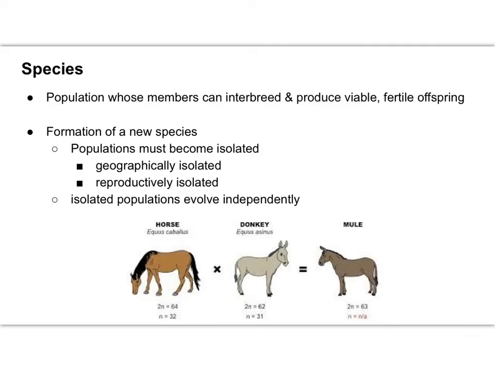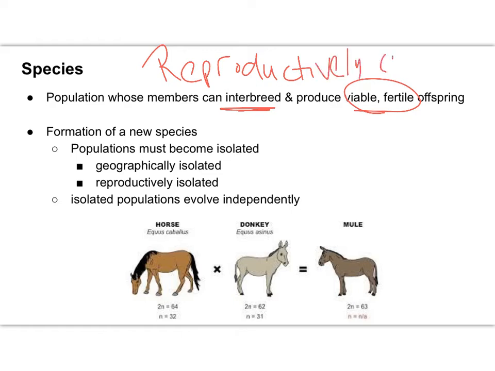A species is going to be a population whose members can interbreed and produce viable, fertile offspring. So that's what's going to be key here. They may be able to produce offspring, but if they are not viable, meaning they will survive, and they are not fertile, meaning that they can produce offspring, then that still keeps them as two separate species. So in essence, members of the same species are reproductively compatible, meaning, again, that they can interbreed and produce viable, fertile offspring.